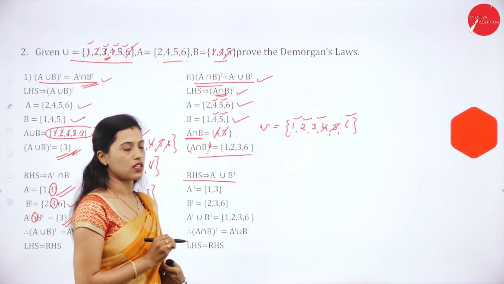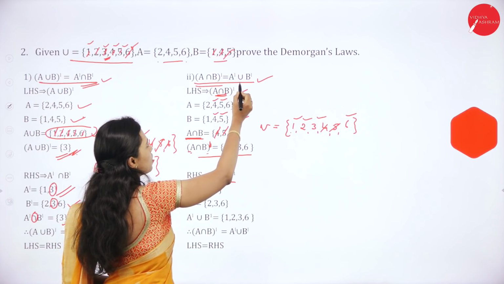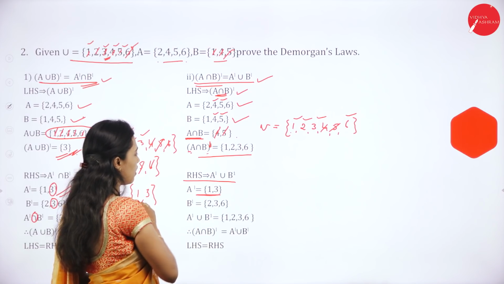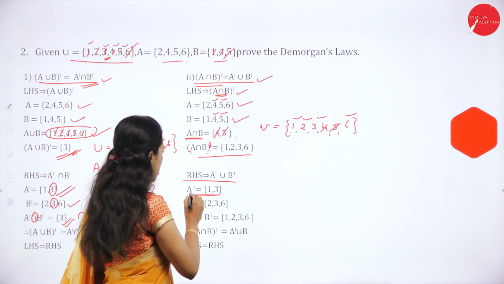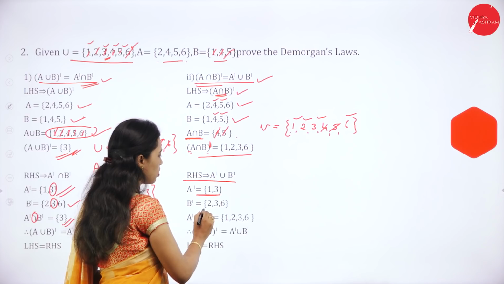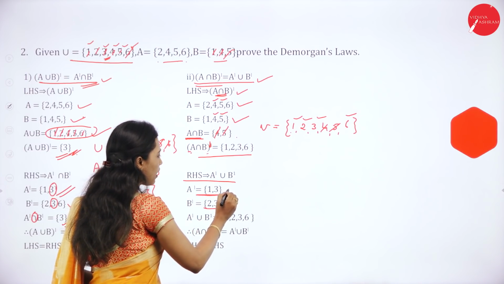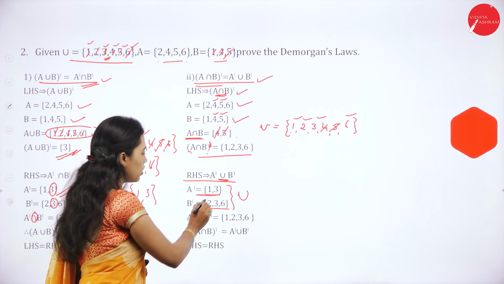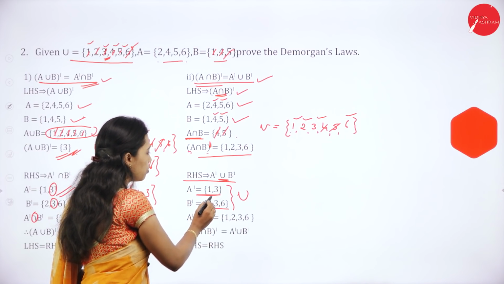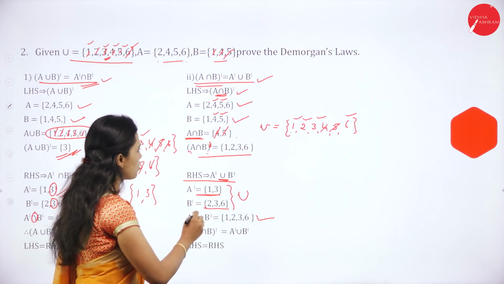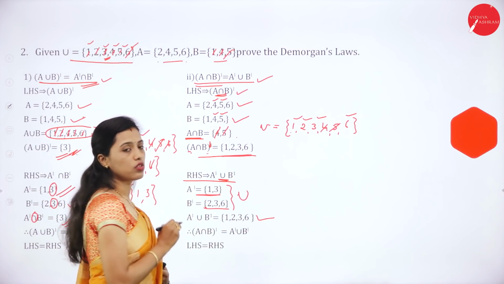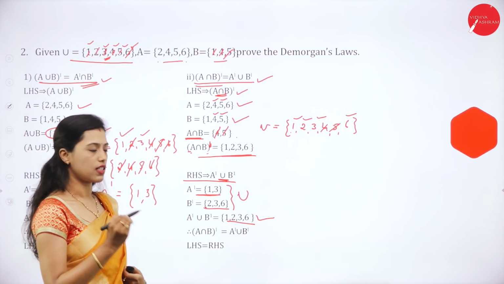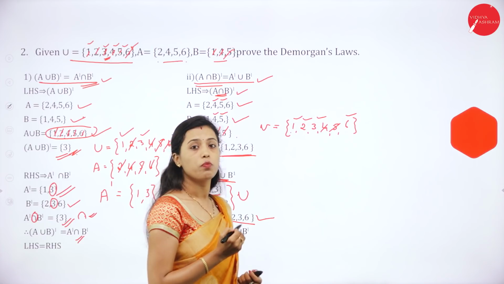Then we'll take RHS, A complement union B complement. So A complement is 1 and 3. We have already solved it. B complement is 2, 3, 6. So combine these two, union. A complement union B complement is 1, 2, 3 and 6. So LHS is 1, 2, 3 and 6 and RHS is also 1, 2, 3 and 6. So hence it is proved.